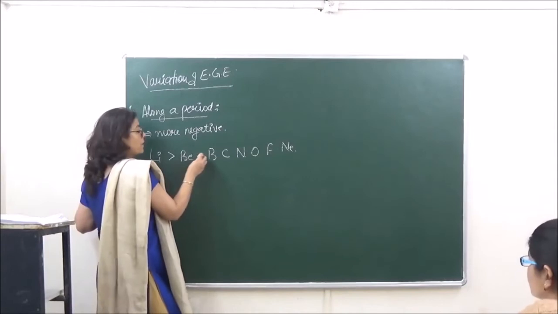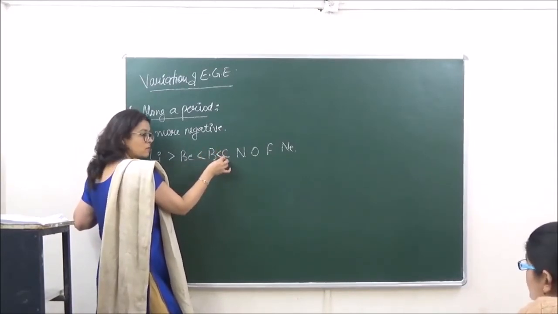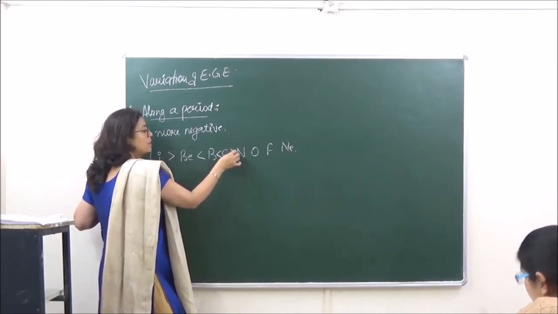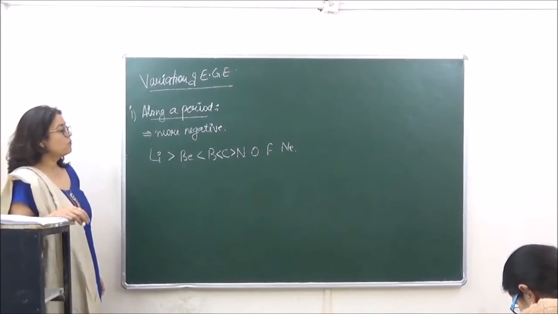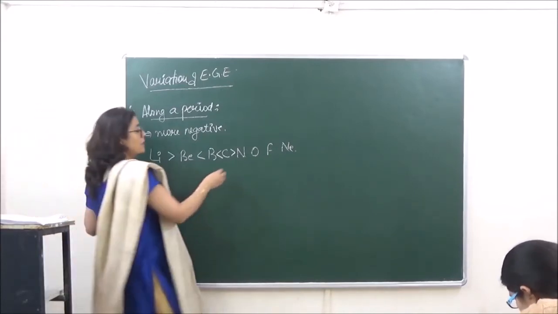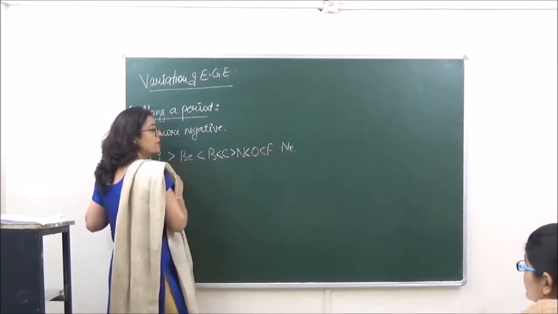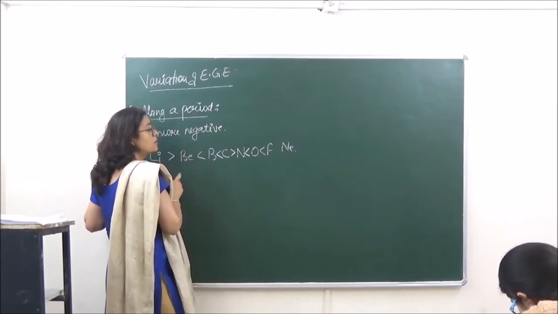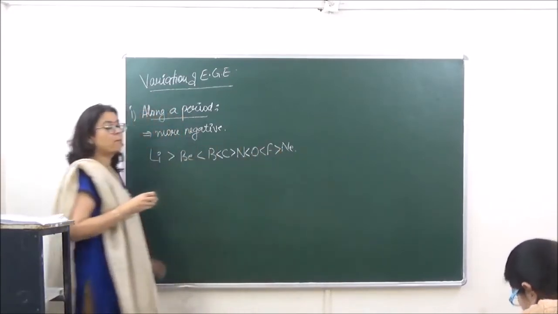So when we go from beryllium to boron, it becomes more negative. Boron to carbon, it becomes more negative. Then from carbon to nitrogen, again it is going to decrease, because of half filled electronic configuration in case of nitrogen. Then from nitrogen to oxygen, again it will become more negative. Oxygen to fluorine, it will become more negative. And in case of neon, it is going to become positive again.